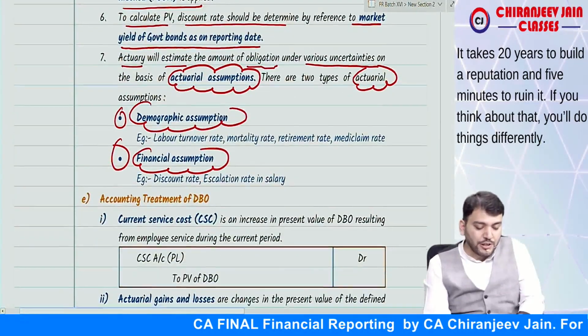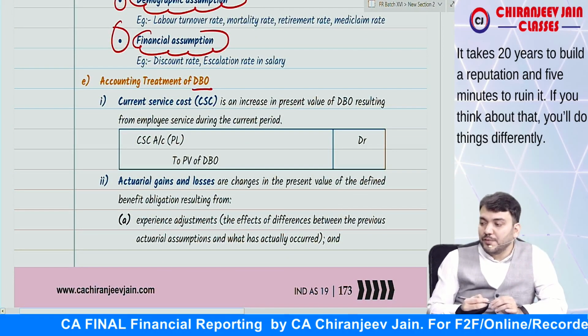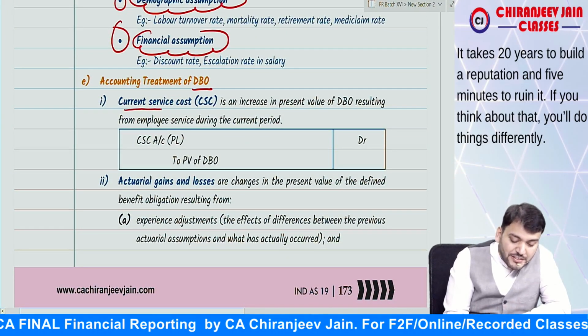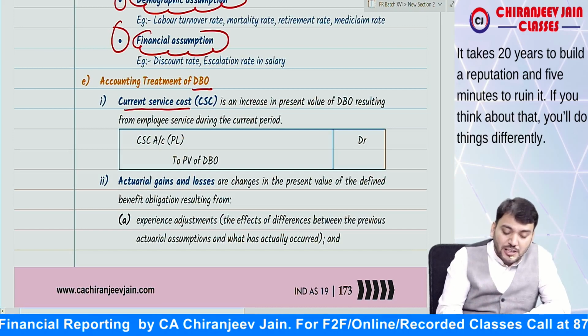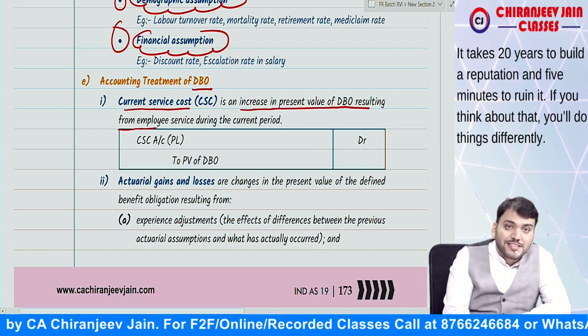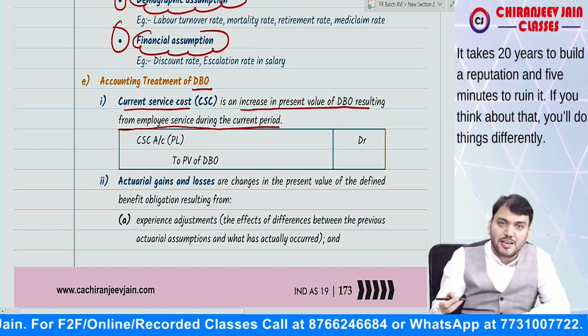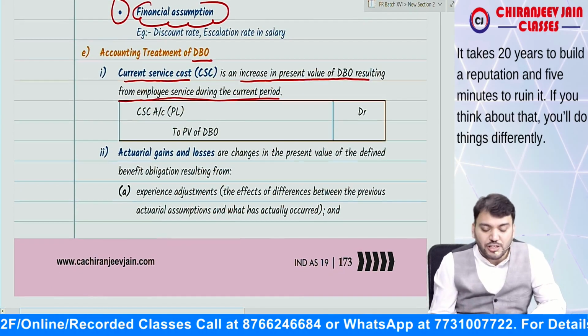Now let us come to the accounting treatment of defined benefit obligation. First, current service cost. What is the meaning of current service cost? It is the increase in present value of DBO resulting from employee services during the current period. The journal entry: current service cost to present value of DBO, and current service cost will be charged to PL.